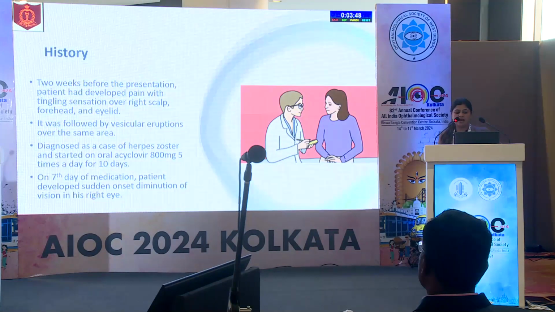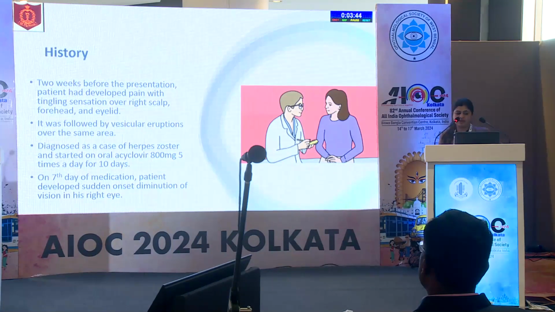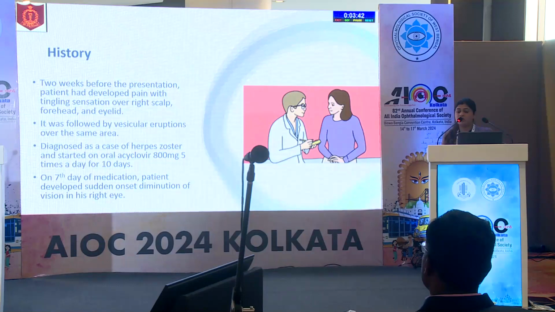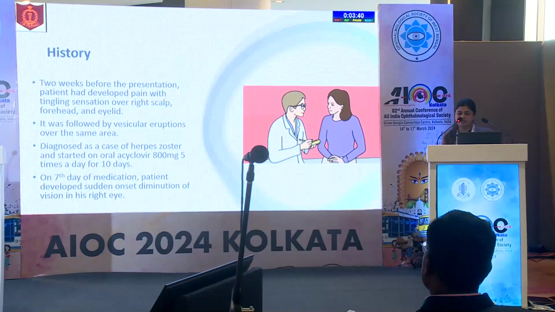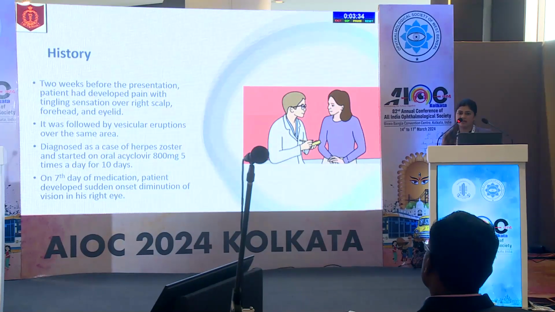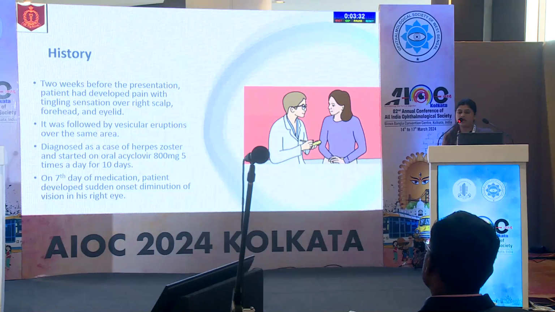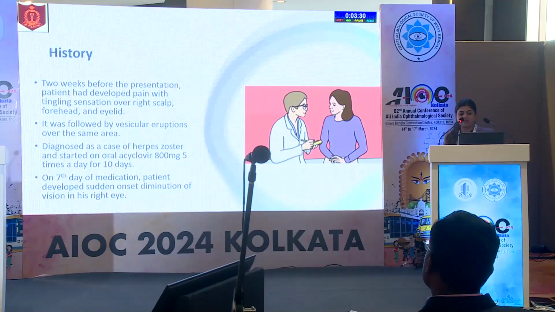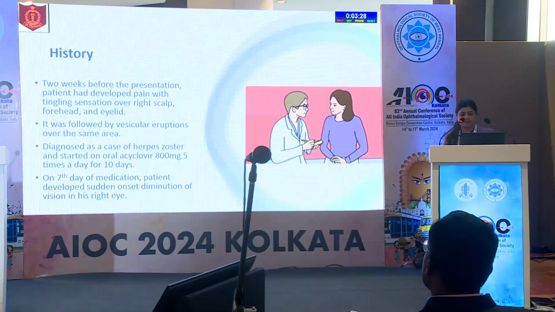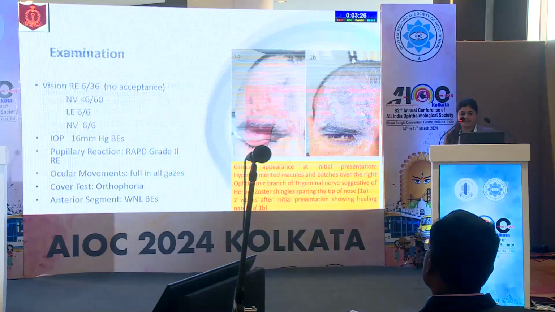Two weeks prior to the presentation, the patient had developed pain and a tingling sensation over the right scalp, forehead and eyelid, followed by vesicular eruptions over the same area. The patient was diagnosed as a case of herpes zoster and was started on oral acyclovir 800 milligrams 5 times a day for 10 days. On the 7th day of the medication, the patient developed sudden onset loss of vision in his right eye.